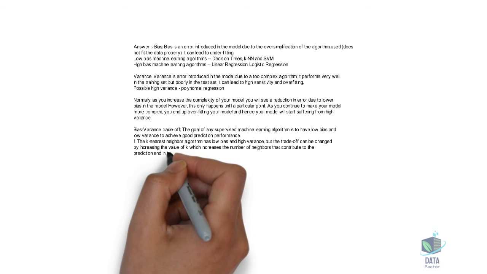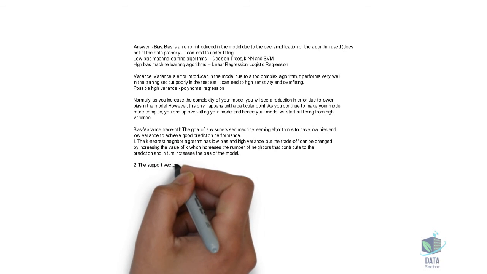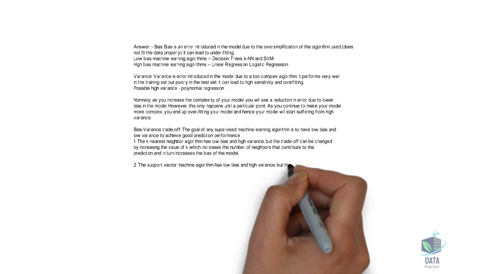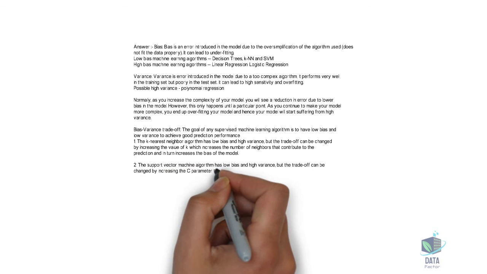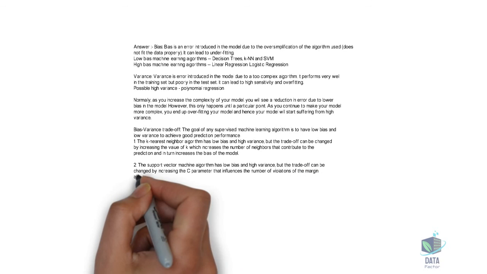2. The support vector machine algorithm has low bias and high variance, but the trade-off can be changed by increasing the C parameter that influences the number of violations of the margin allowed in the training data, which increases the bias but decreases the variance.